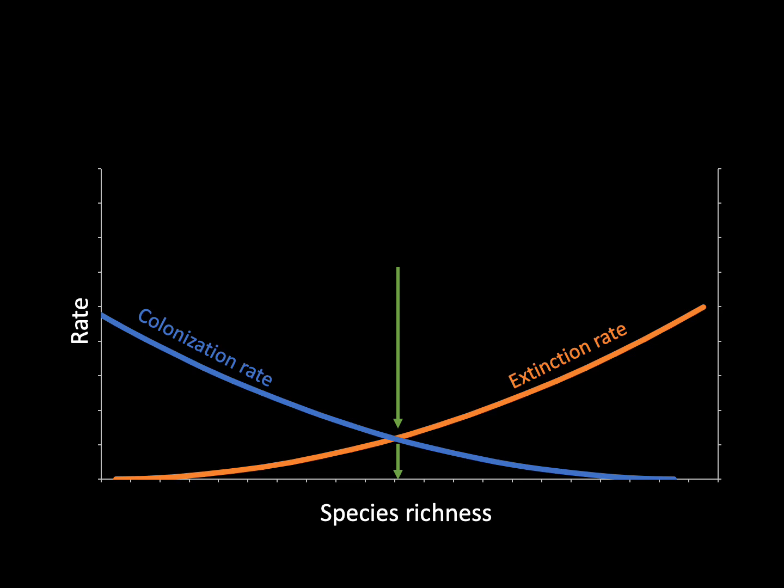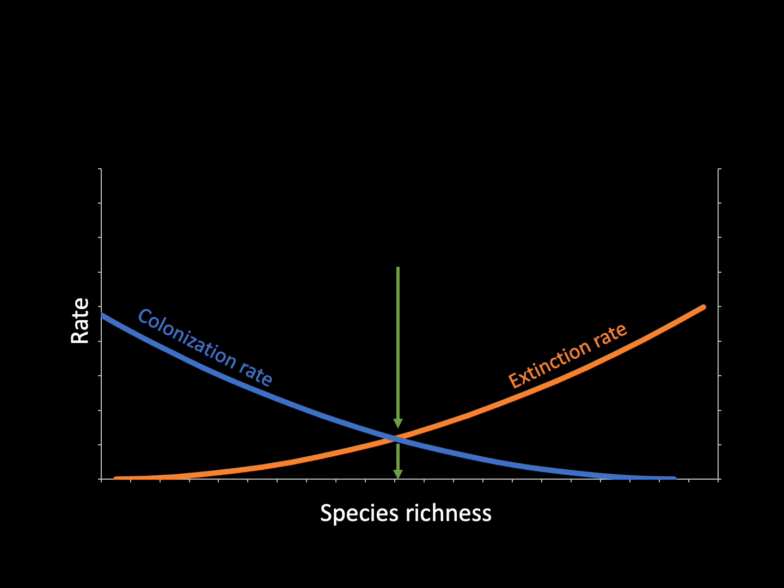The balance then of colonizations and extinctions on any one island will determine the species richness of that island. This is why we speak of the equilibrium model. It means that the model is predicting the number of species that will exist on the island when colonization and extinction rates are balanced. In other words, when those rates are in equilibrium. We see this on the graph as the point where the two curves intersect. In other words, where colonization and extinction balance each other out.